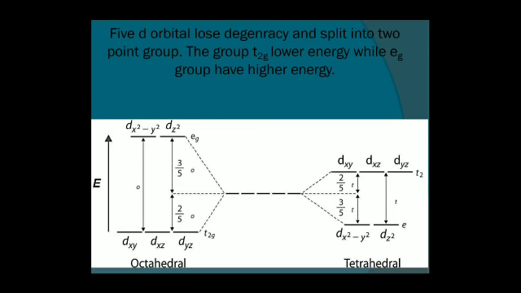The five d orbitals lose degeneracy and split into two groups. The T2g group has lower energy while the Eg group has higher energy. So we can make out the difference.